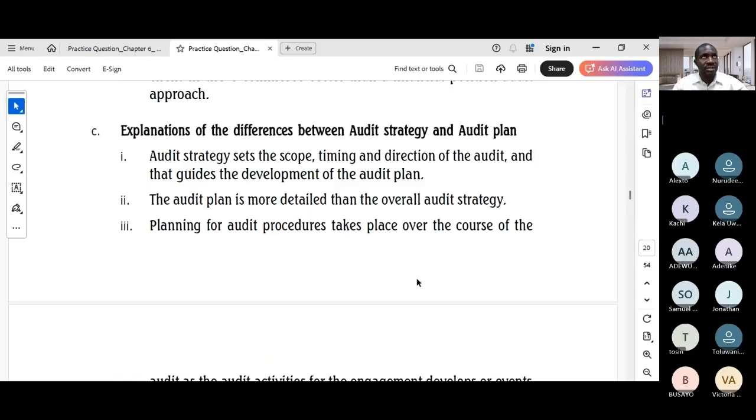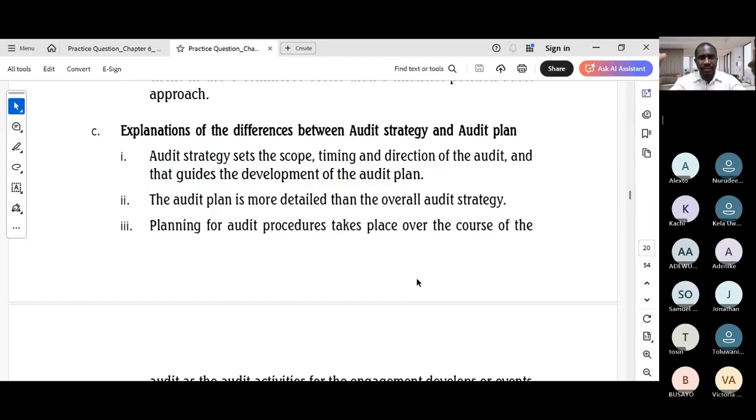So audit strategy, when you hear audit strategy, you need to think of this as the big picture or the roadmap. It defines the scope, the timing, and direction of the audit. It is a high-level document.